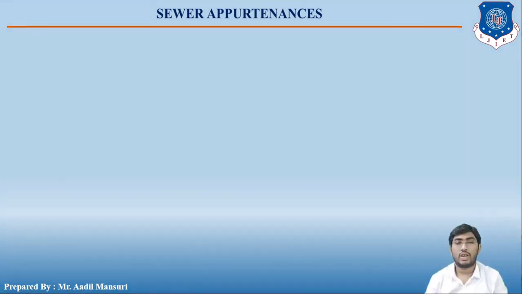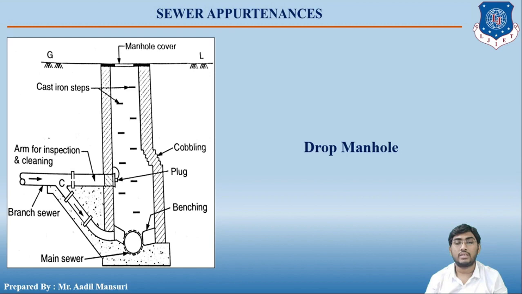So we are going to start with a new topic which is known as drop manhole. Drop manhole is constructed when a sewer line is at a higher level and is to be connected with a sewer line which is at a lower level. You can see over here that from the left there is one sewer and the manhole bottom is at a lower elevation, right? So for that connection we have to provide a drop manhole.